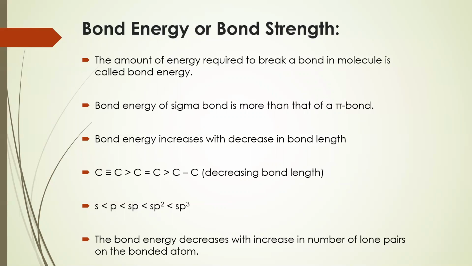Therefore, the bond energy of C triple bond C is more, because in C triple bond C we have three bonds to break. Therefore, the bond energy of C triple bond C is more than C double bond C, which is more than C single bond C. Hence, sp3 hybridization means single bond. So the order is s less than p less than sp less than sp2 less than sp3.